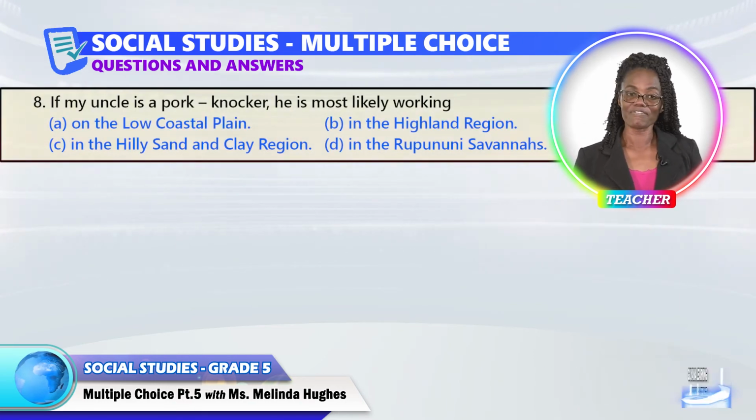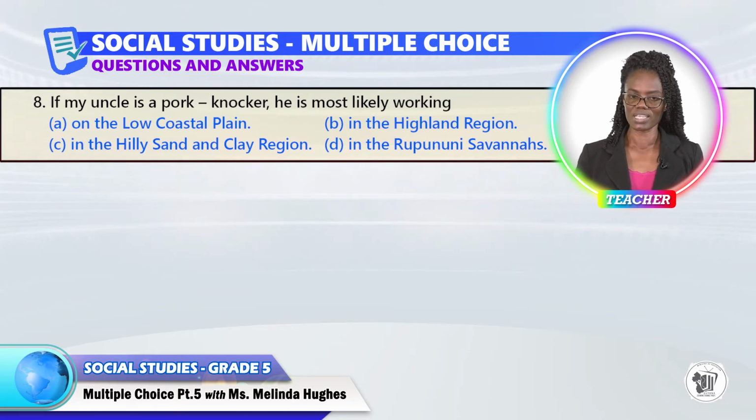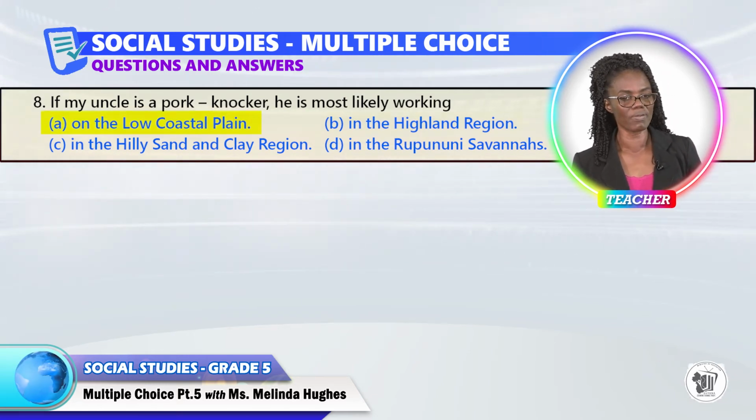Question 8. If my uncle is a pork knocker, he is most likely working A. on the low coastal plain, B.